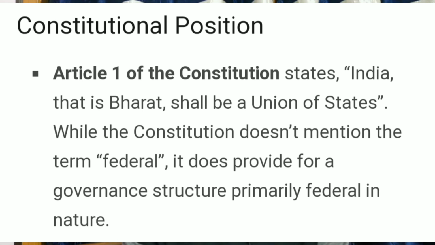We have to address cooperative federalism. Center-state relation is very much the need of the hour, I think, because the center does well while making policy, and the state implements those policies with the help of the local government. So the center cannot implement a policy without using the state machinery.